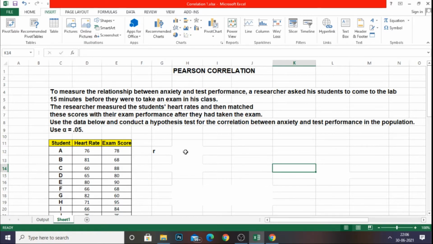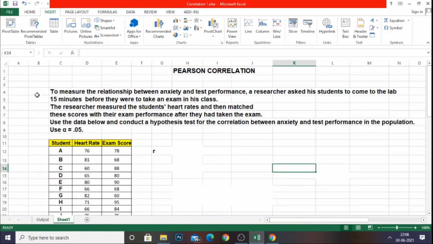Based upon your convenience, you can choose any one of it. And then we are going to calculate the Pearson correlation for this problem with the help of the data analysis tab, which we have used for most of our parametric tests. Again, we are going to confirm the same result of calculation of the R value with the help of the add-ins tab, Megastat. So this is what we are going to do now.